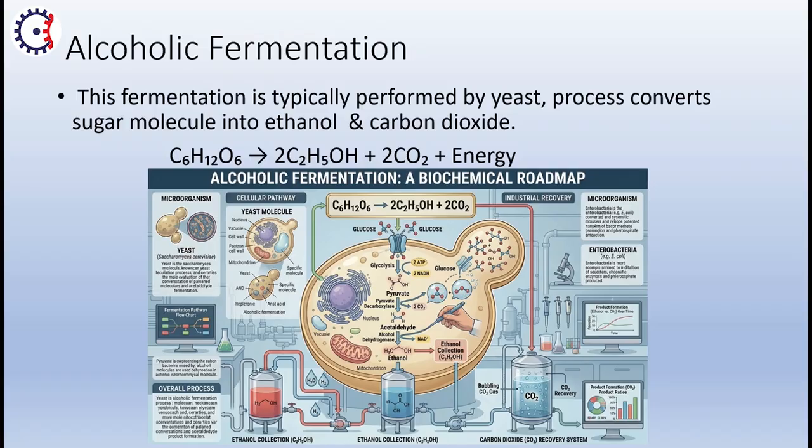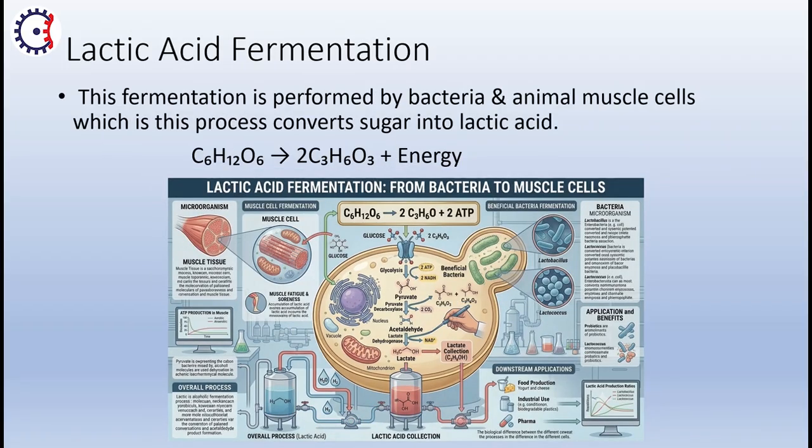So simply, glucose, whose molecular formula is C6H12O6, is converted into 2C2H5OH, which is known as ethyl alcohol or ethanol, and 2 molecules of carbon dioxide and energy. So in this reaction, we are getting alcohol or ethanol by the cellular activity of microorganisms. After alcoholic fermentation, we are moving forward to lactic acid fermentation.